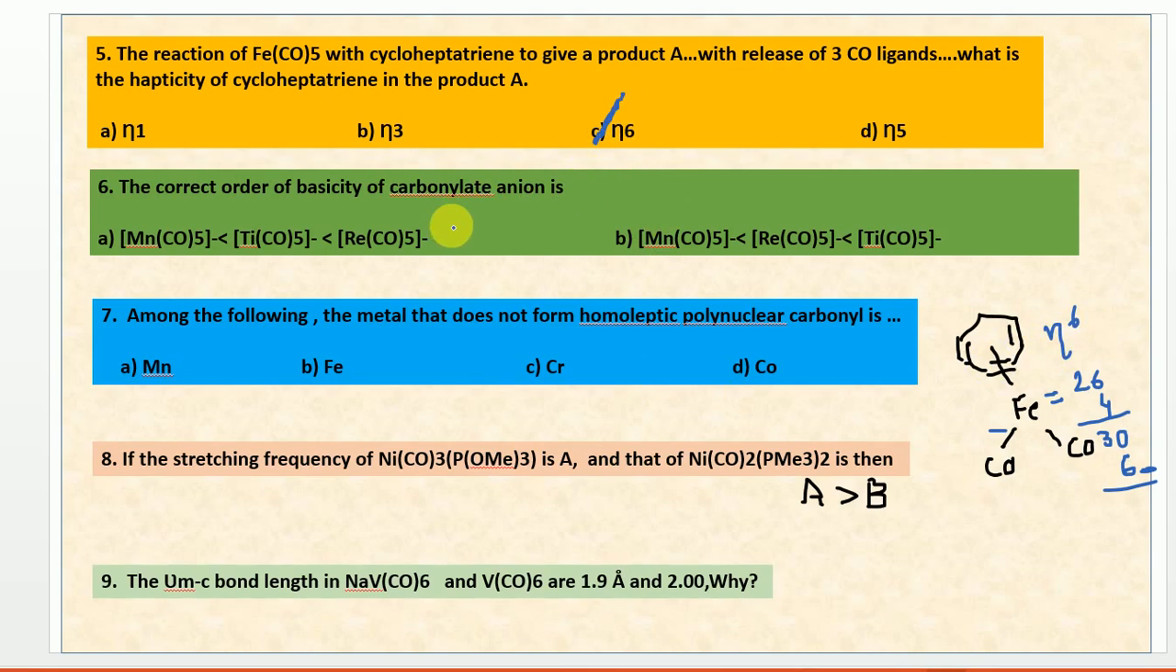So the next question you see here is: the correct order of basicity of a carbonylate anion. Basicity means what? The donating capacity. Here, the one which has more electrons can donate easily.